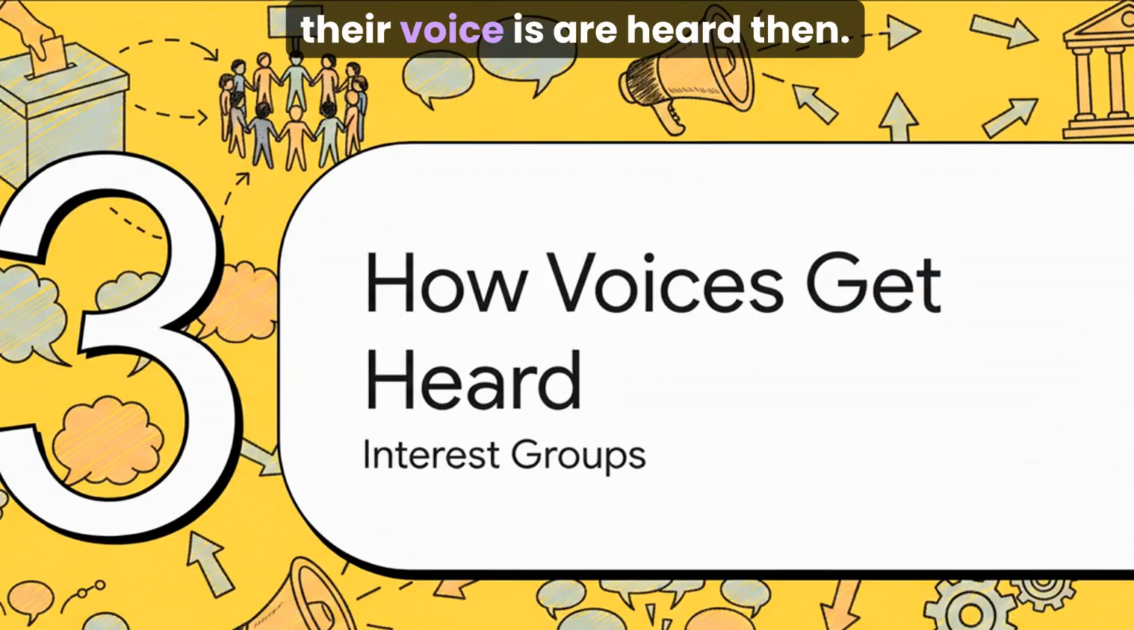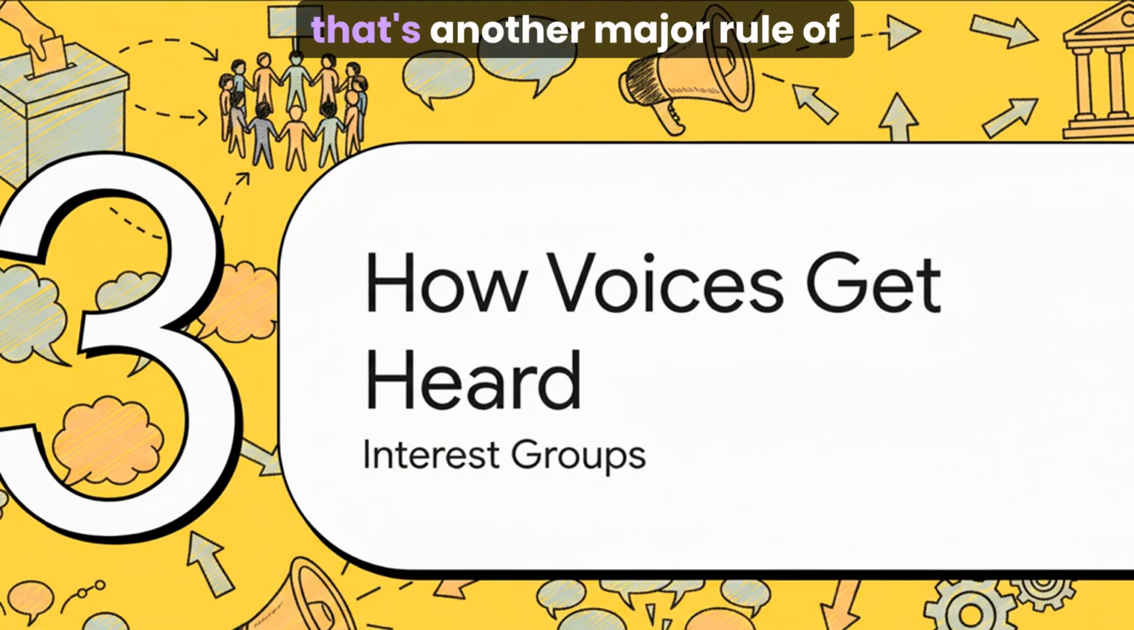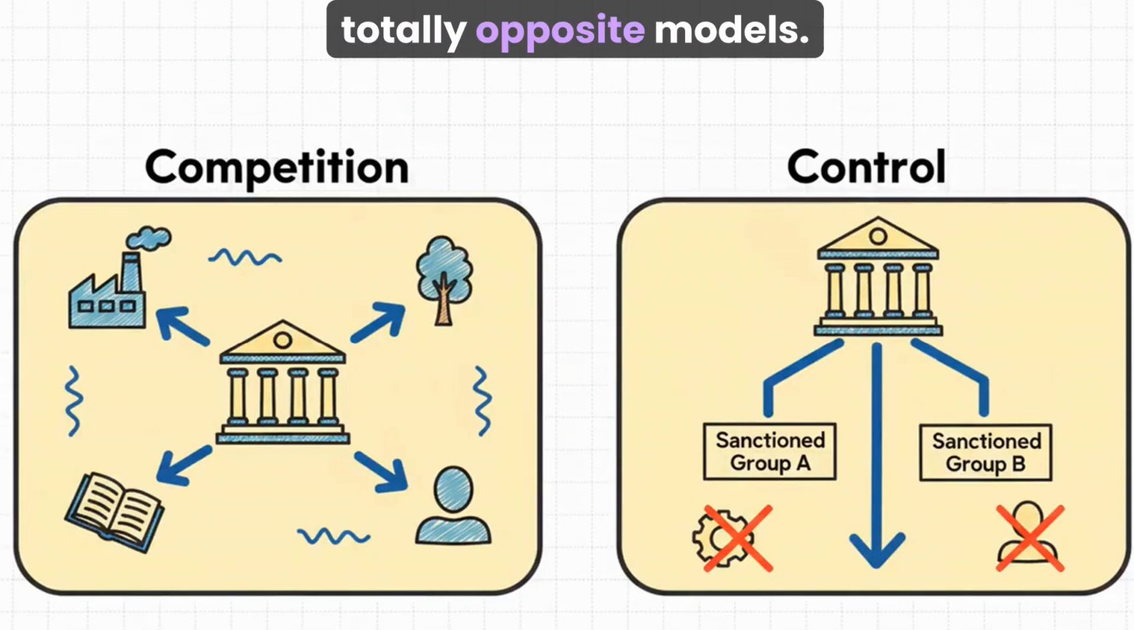Now, voting is one thing, but what about between elections? How do people make sure their voices are heard then? Well, they organize into groups to fight for their interests. And how the government deals with these groups, that's another major rule of the political game. And this brings us to 2 totally opposite models.